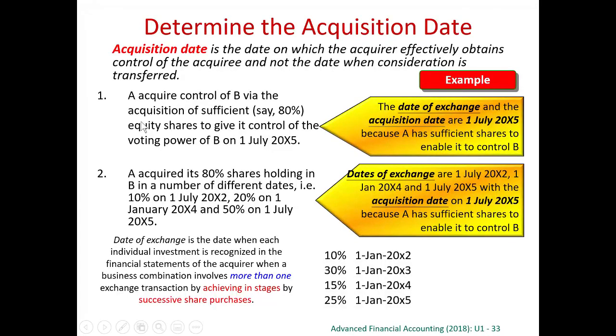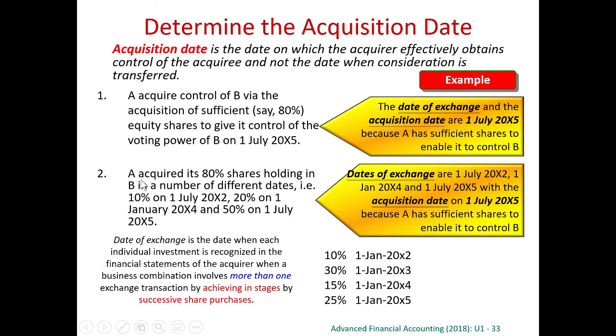Take an example. Here A acquired control of B via the acquisition of sufficient, say 80%, of the equity shares. So if we obtain 80% of the shares on 1st of July 2005, on 1st of July 2005 you obtain control, and therefore 1st of July 2005 is the day of acquisition.